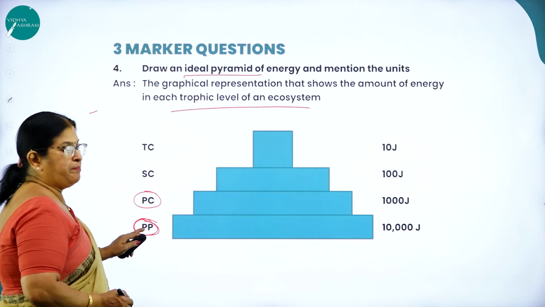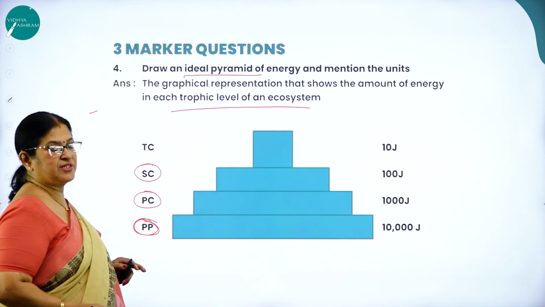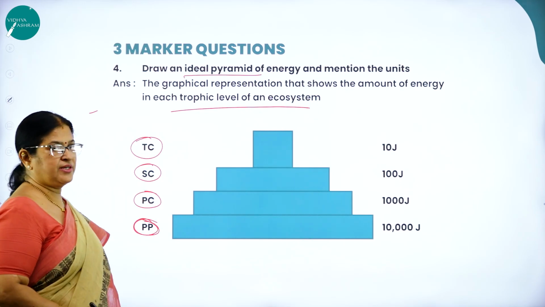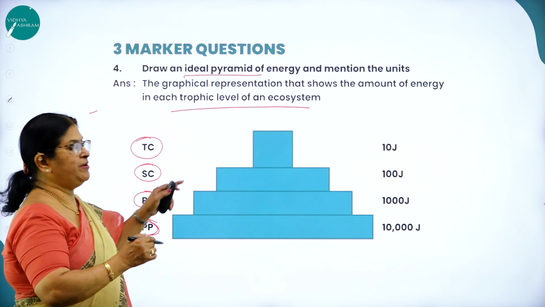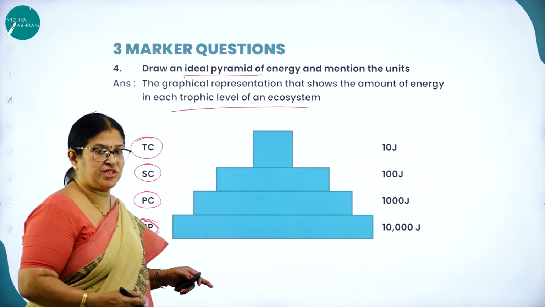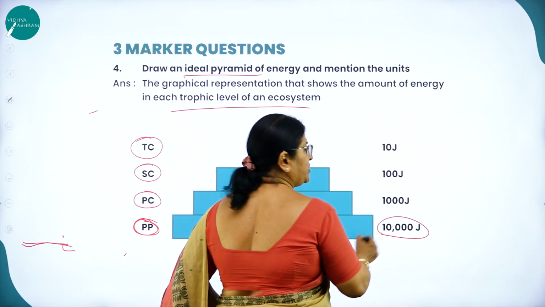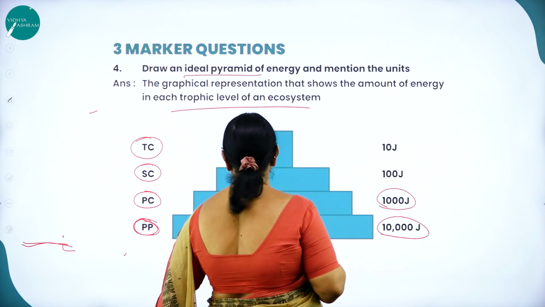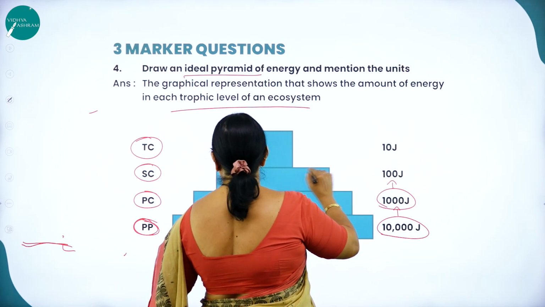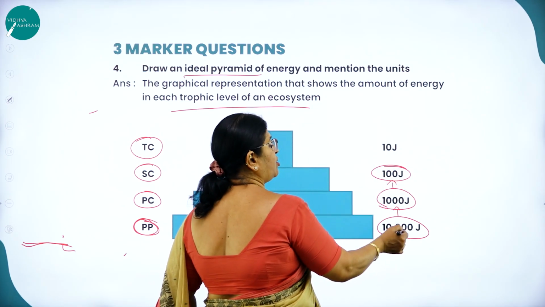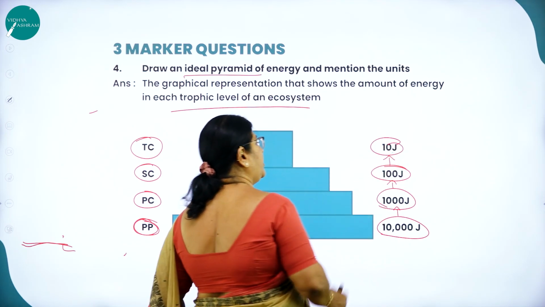PP stands for primary producers, PC stands for primary consumers, SC stands for secondary consumers, TC stands for tertiary consumers. As I said, always, at the primary producers the pyramid will be broad. As it goes up to the tertiary consumers, it becomes narrow. So here 10,000 joules from the primary producers. From the primary producers, if it goes to primary consumers, it will be 1,000. When it goes to secondary consumers, it will be 100 joules. Then from secondary consumers to tertiary consumers, it will be 10 joules.